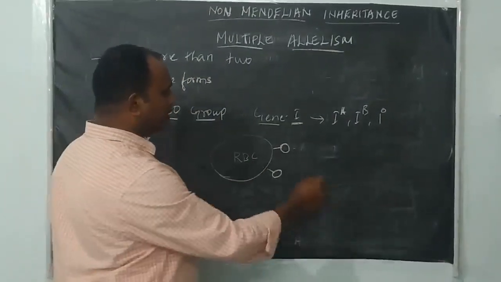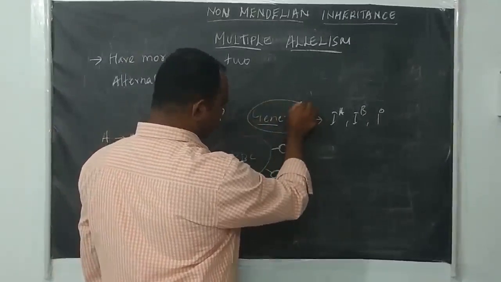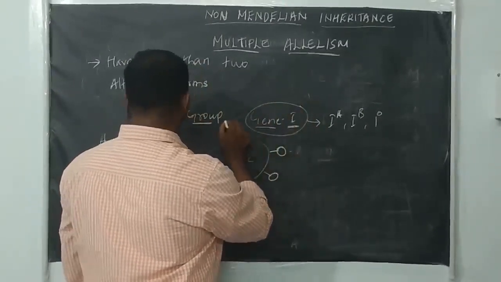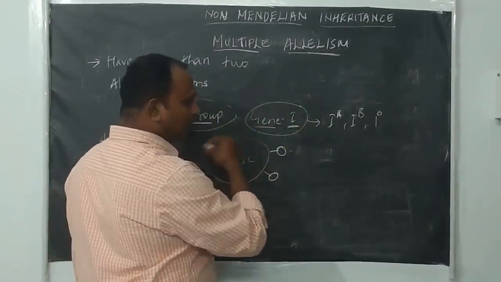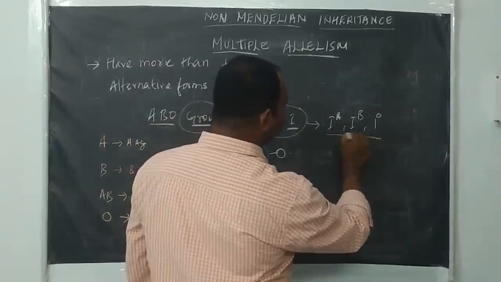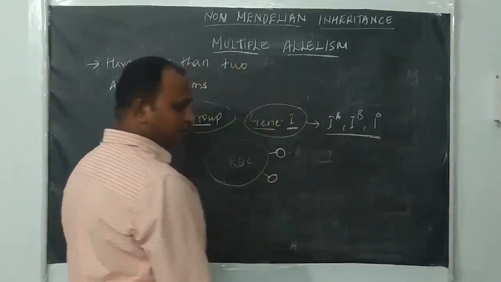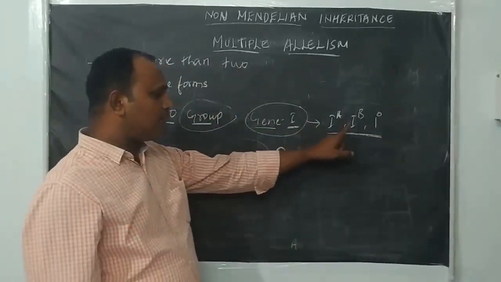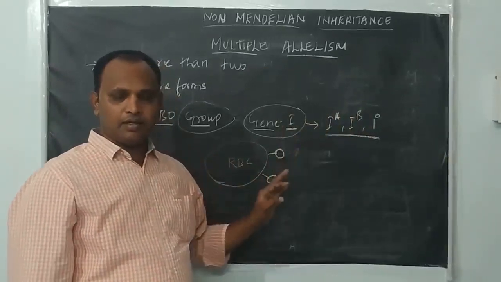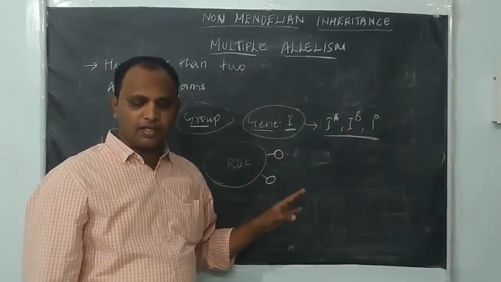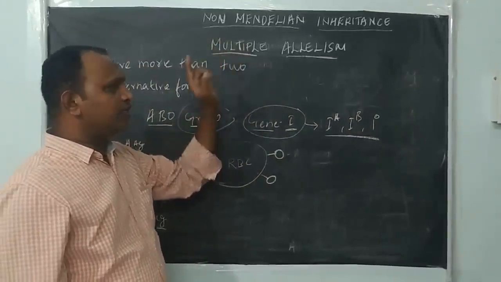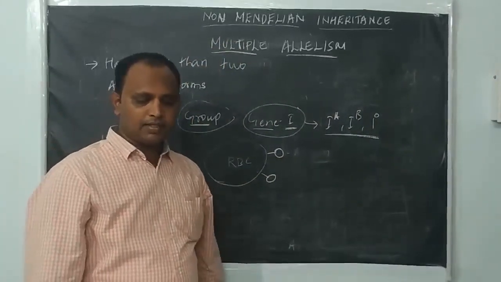Blood group is one single character, but it is controlled by more than 2 allelic forms. There are 3 allelic forms of the gene. That's why we call this multiple allelism, right?